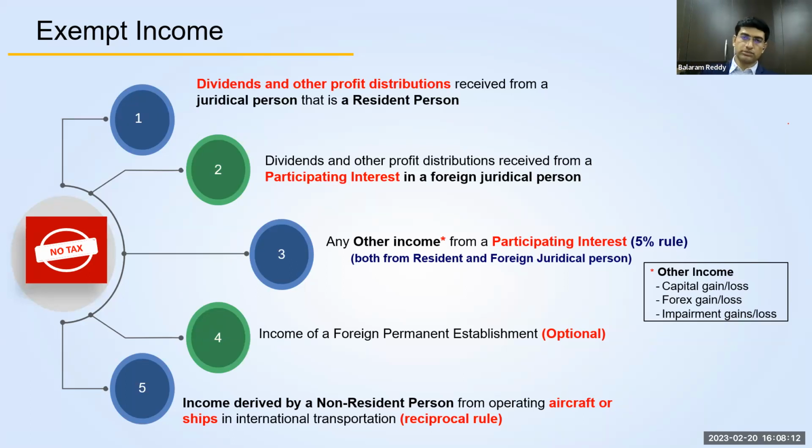So all these are considered as other income. That other income in the hands of the investor will be exempted only if they comply with the participating interest condition again, which we discussed in point number 2.